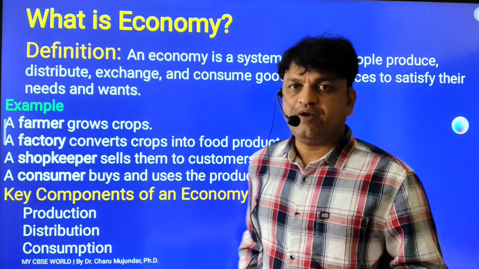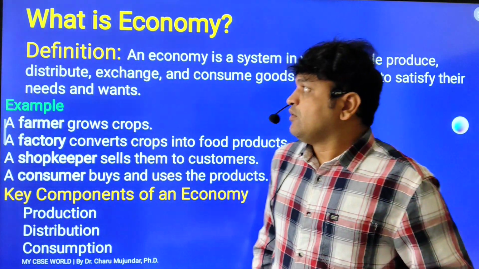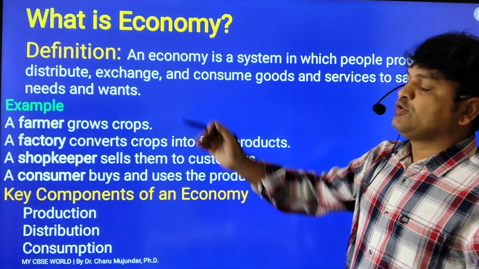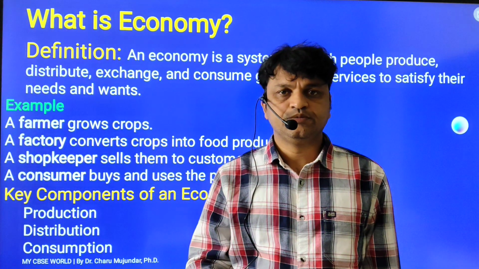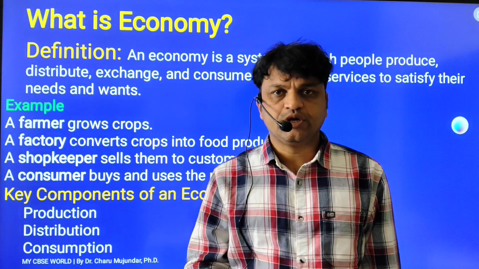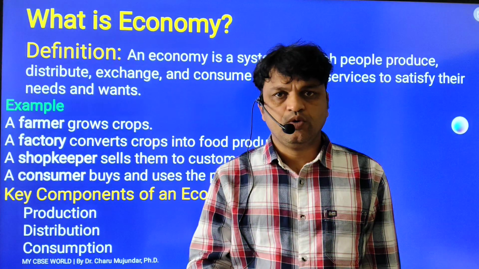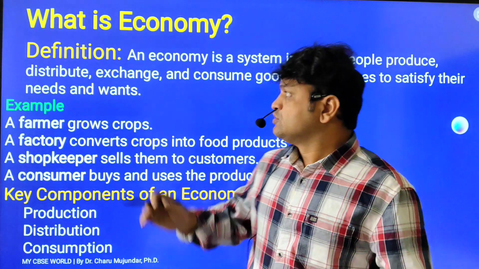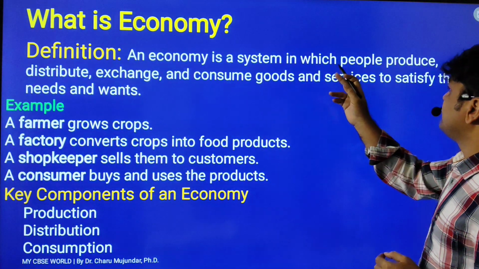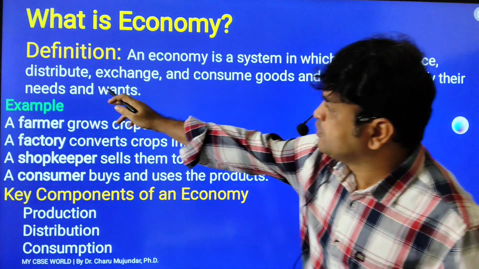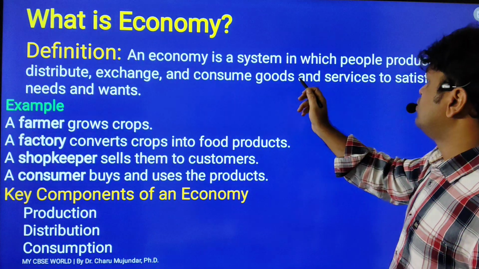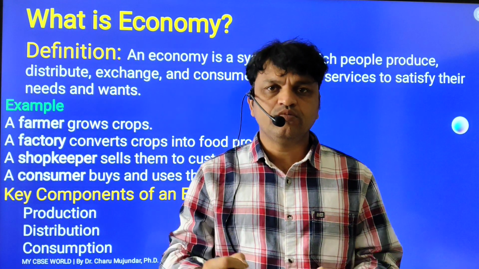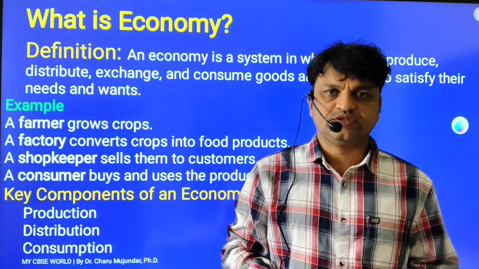What is economy? Very important. Let us understand what is economy. An economy is a system in which people produce goods, distribute the goods and exchange the goods, and finally it is consumed by the consumers. So we can say an economy is a system in which people produce, distribute, exchange and consume goods and services to satisfy human needs and wants. Every human being has some needs and wants.